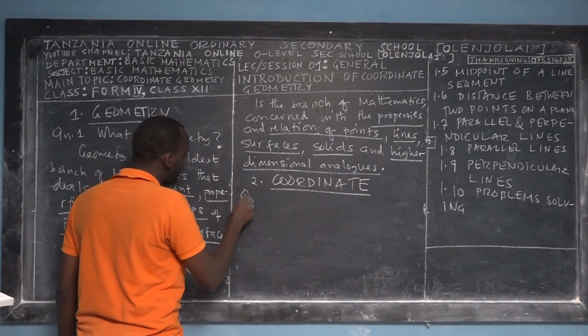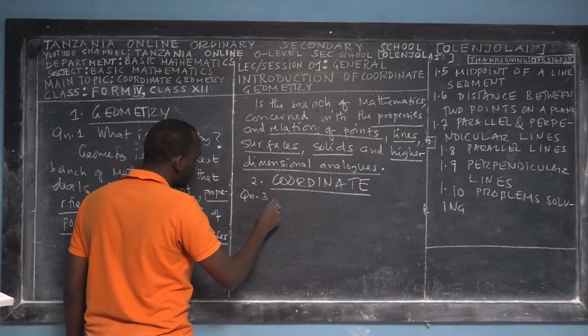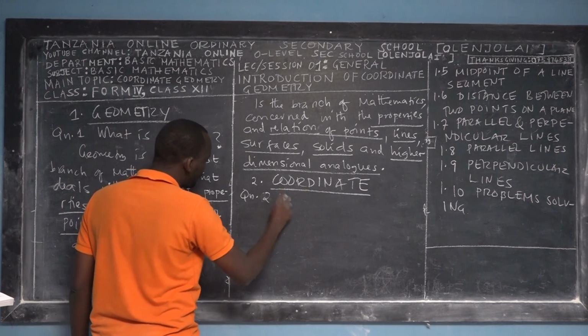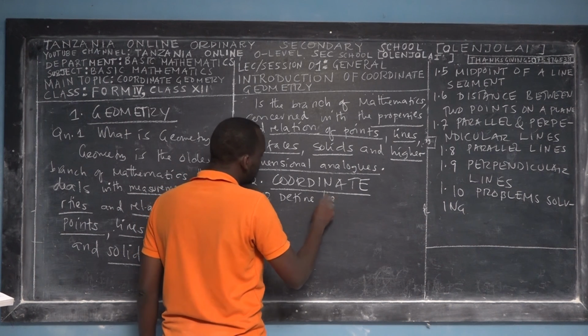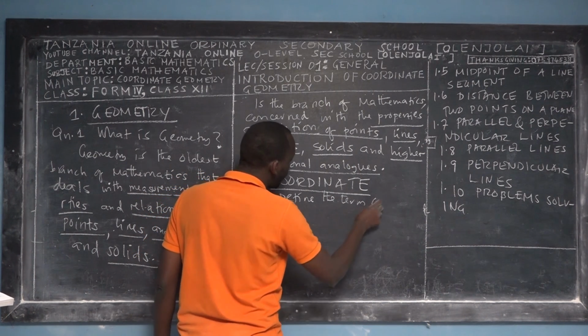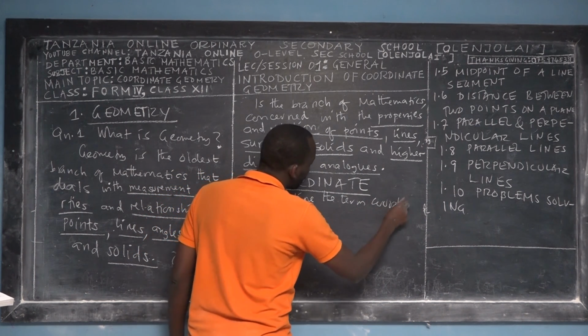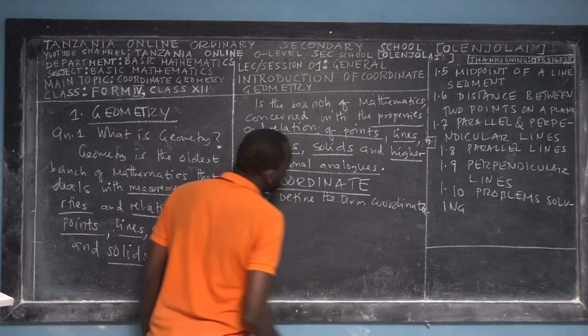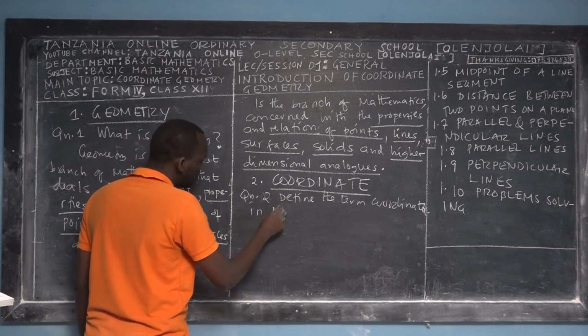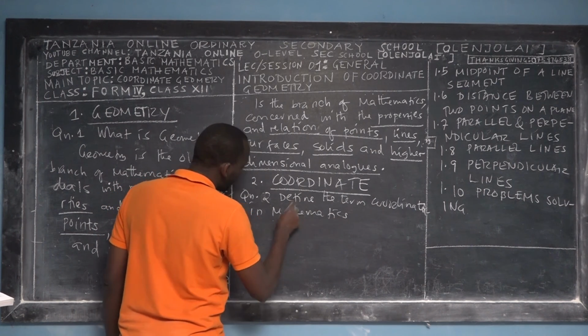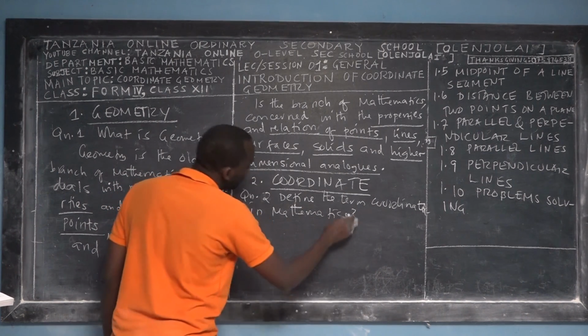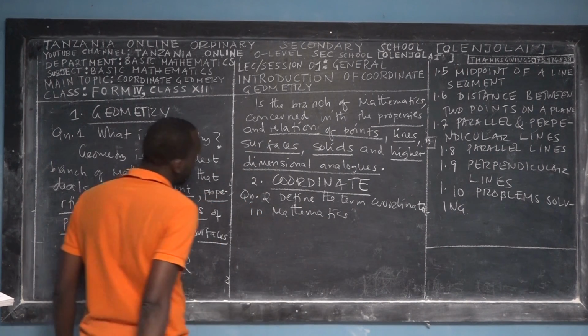So we have a fundamental question: define the term coordinate. And here we have to specify coordinate in mathematics, because you have coordinates in chemistry, and in some areas of real life.